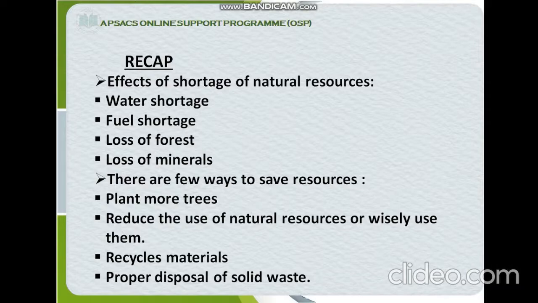Recap. Effects of shortage of natural resources. First one, water shortage. Second, fuel shortage. Third, loss of forest. Fourth, loss of minerals. Now there are a few ways to save resources. Plant more trees, reduce the use of natural resources or wisely use them. Recycle materials, proper disposal of solid waste.